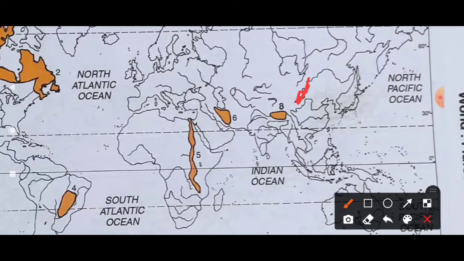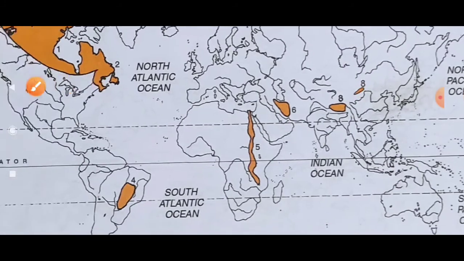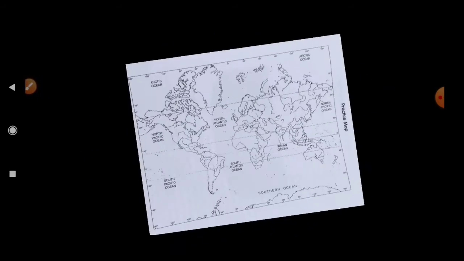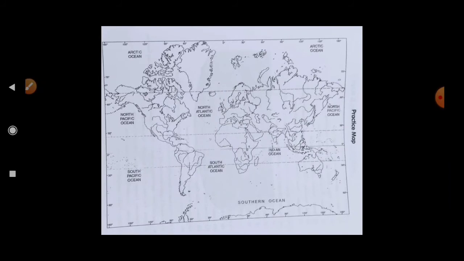So I hope you understand all of these, but a very important part is how to solve the map. So you have to know the rules for solving the map. In the final examination or in the first term or any examination, you have to understand how to do map work.